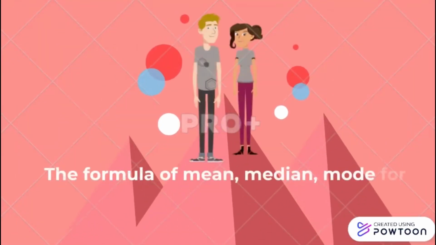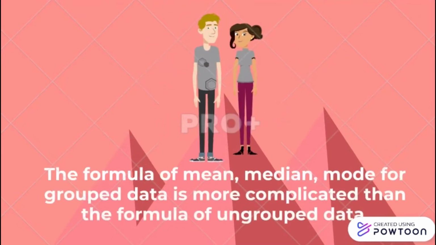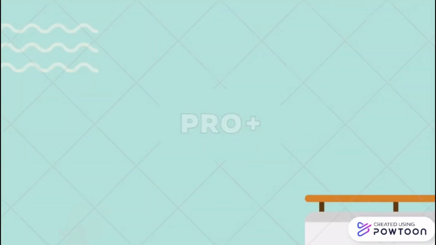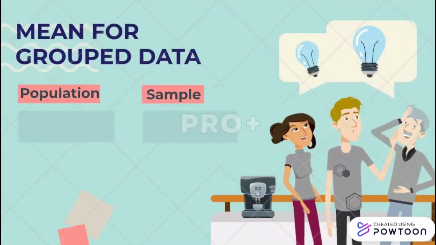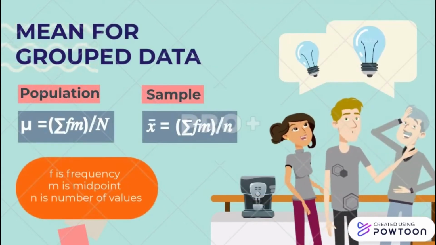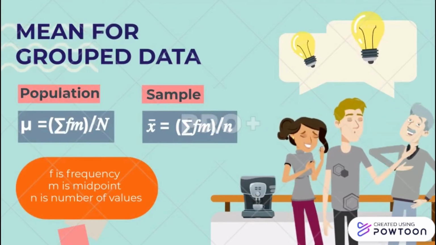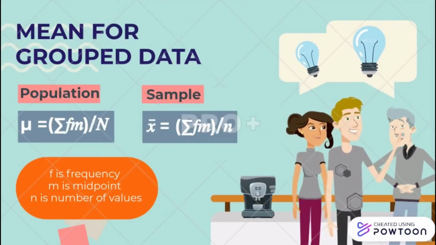Actually, the formula of mean, median, mode for grouped data is more complicated than the formula of mean, median, mode for ungrouped data. Now I would like to explain about mean for grouped data. The formula of mean for grouped data is the sum of f multiplied by m, divided by n, where f is frequency, m is midpoint, and n is number of values.